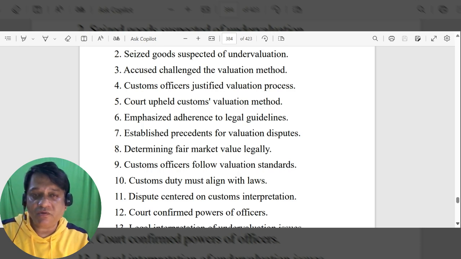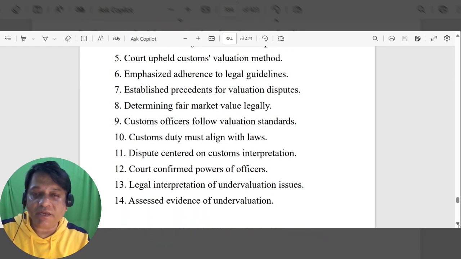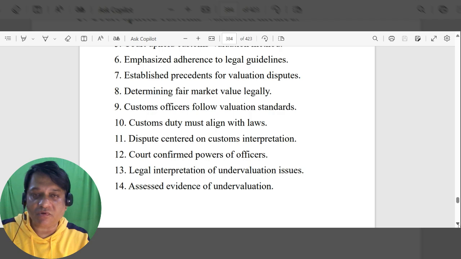Relevant case law: the Directorate of Revenue Intelligence versus Rajiv Datta. Goods suspected of undervaluation were seized. The accused challenged the valuation method. Customs officers justified the valuation process. The court upheld the customs valuation method, emphasized adherence to legal guidelines, established precedents for valuation disputes, determining fair market value legally,